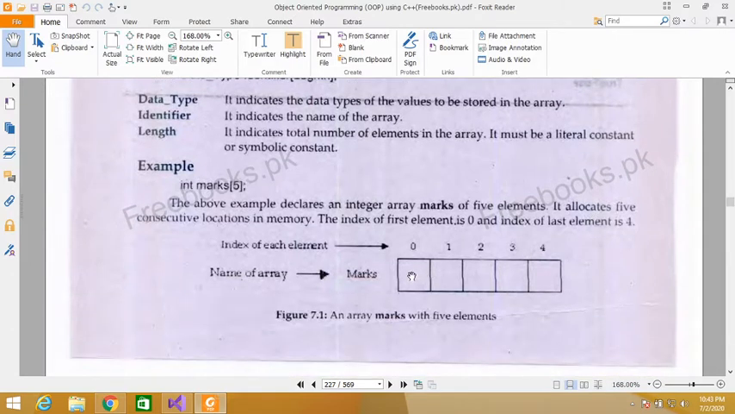So memory locations are consecutive, adjacent in an array, like this. So this is our first index 0, first index, second index, third index, and fourth index, and the name of the array is marks, and here our values will be stored. So we can store 5 values in these consecutive memory locations.